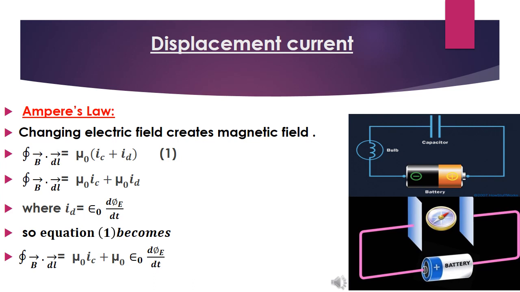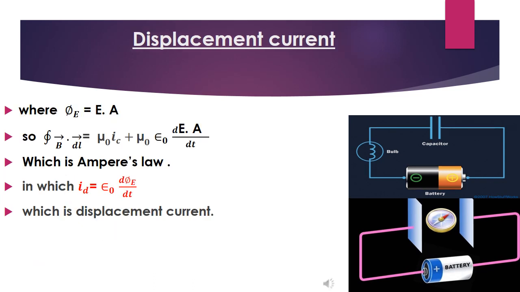This is the modified Ampere's law, which we call the Ampere-Maxwell law, where phi e equals E dot A. So the equation becomes closed integral B dot dl equals mu naught IC plus mu naught epsilon naught d(E dot A) by dt, in which ID equals epsilon naught d phi e by dt, which is the displacement current.